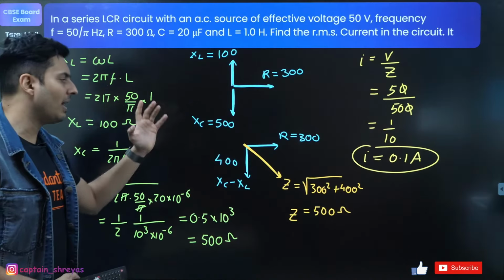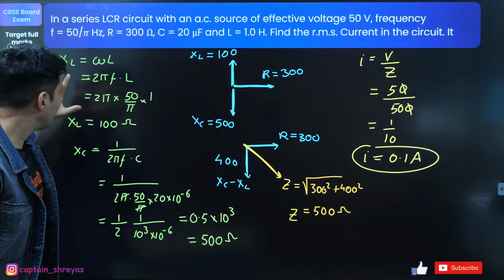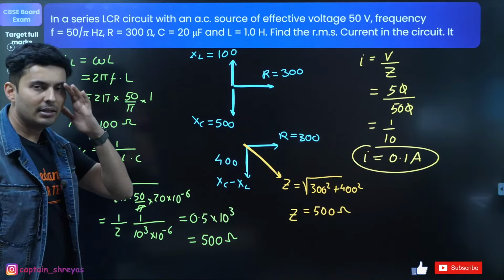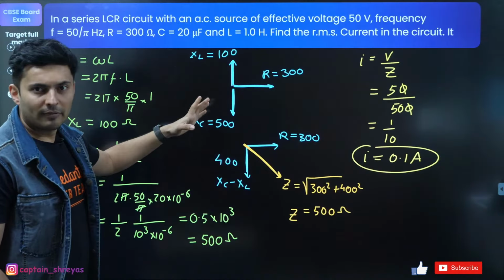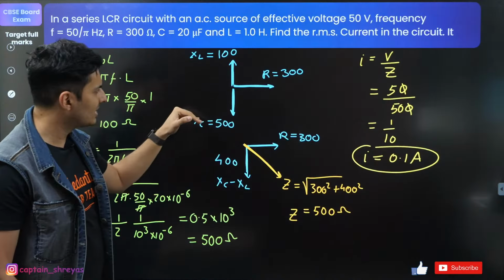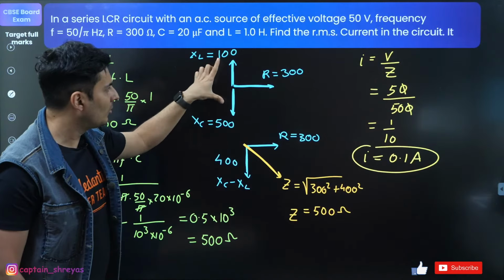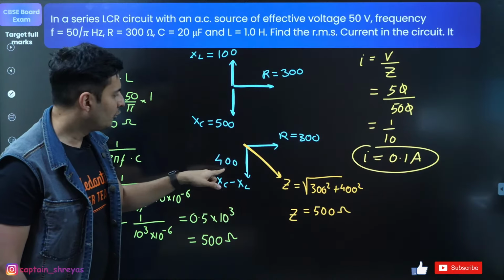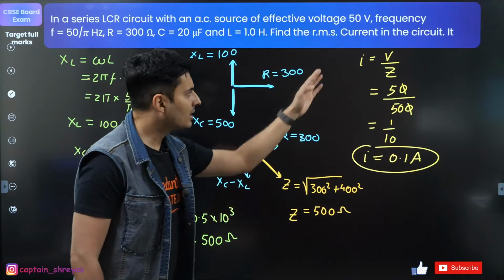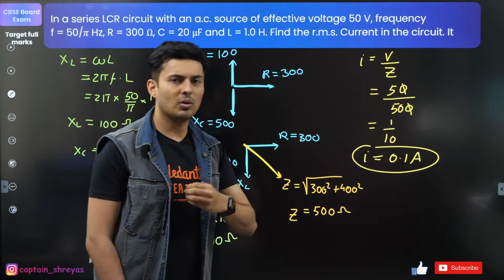So, a good 4-mark question. Finding reactance is very important first. So I found out inductive and capacitive reactance separately. Then I remembered the phasor diagram: inductor is always on the top, capacitor is below, resistor is always towards the right. I solved it using vectors. This and this are opposite, so first I get rid of them. 400 and 300, the resultant is the impedance. Found out the impedance. Current is voltage by effective resistance or impedance, which is 500, and it comes out as 0.1 ampere.